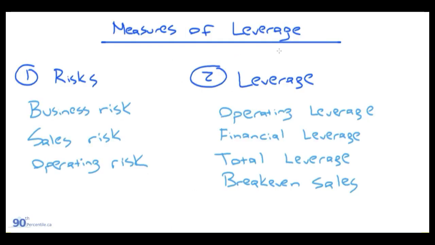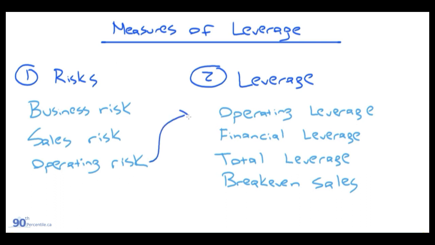Here we're talking about measures of leverage. Really quickly at the beginning of the module, they discuss some additional risks and give some definitions. Key ones being business risk, which is a risk inherent in a business or in an industry. So like an isolated risk for the most part. Sales risk, which is simply the risk that their sales, either on a volume basis or price basis, don't meet up with their expectations. And then the most important one here is operating risk, which is risk associated with the operating cost structure and specifically some fixed operating costs inherent in a business's cost structure.